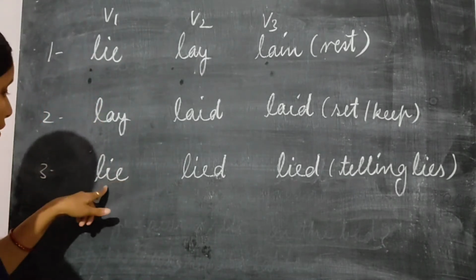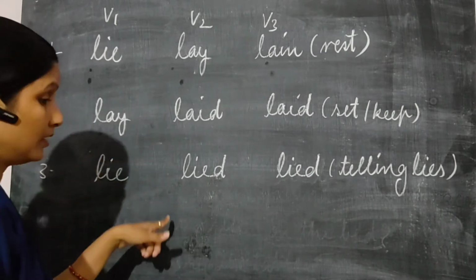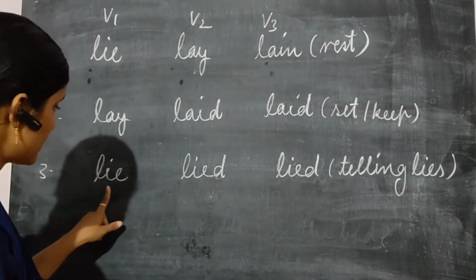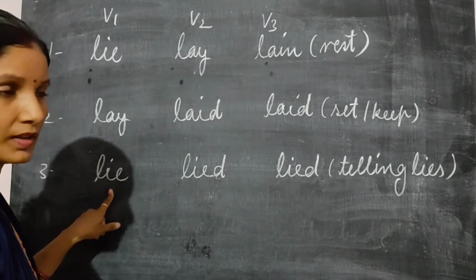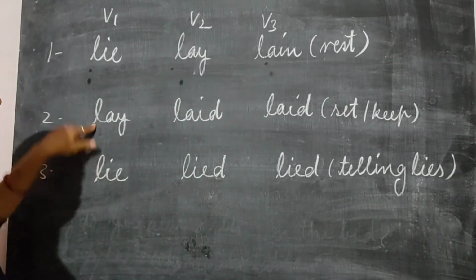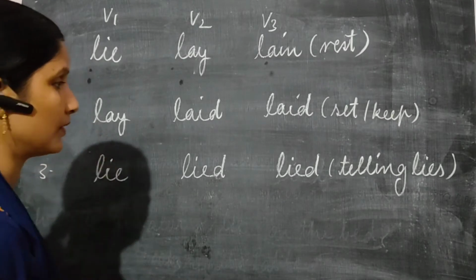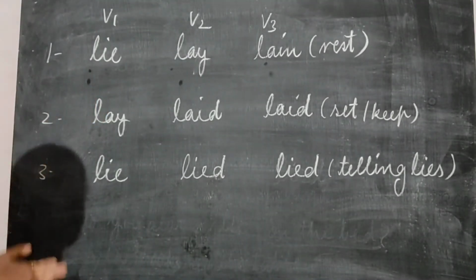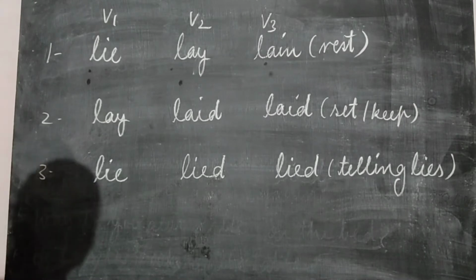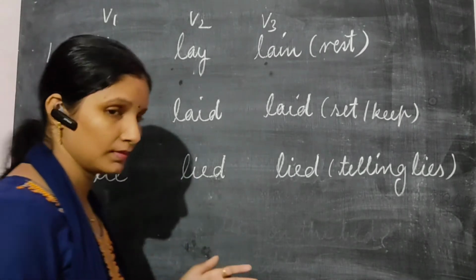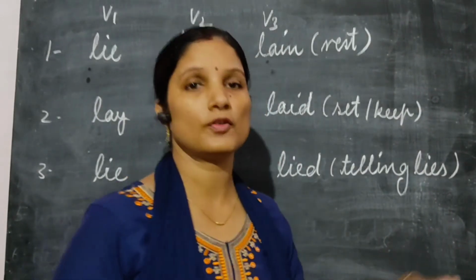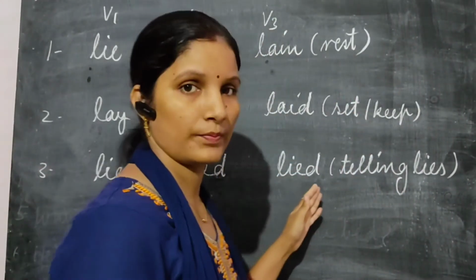Here also, the child lies to the teacher. It means there is also no need of an object. So, this is also used intransitively. This is transitive and these both are used intransitively. Okay. So, I think you have understood well. There is no confusion now. I'm giving you one exercise and you just fill in the right, correct form of the verbs using this list.